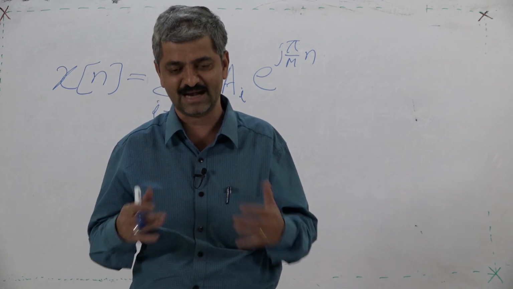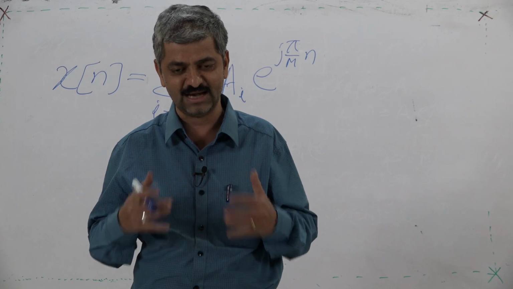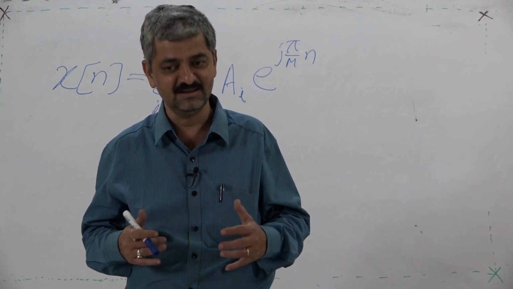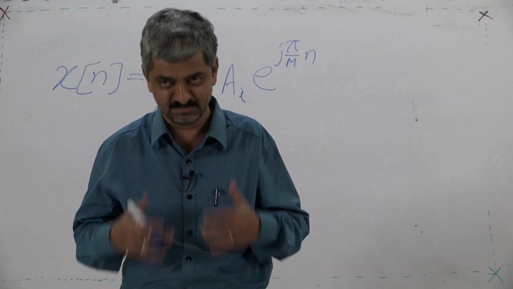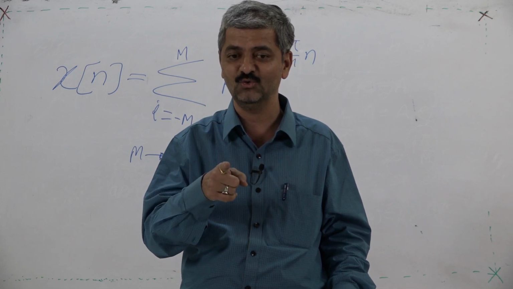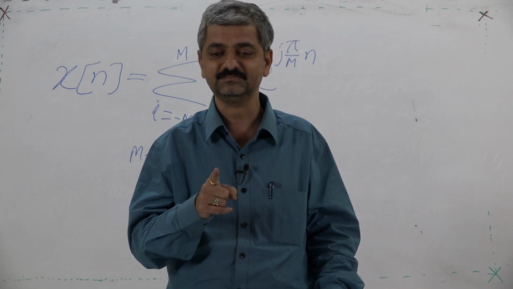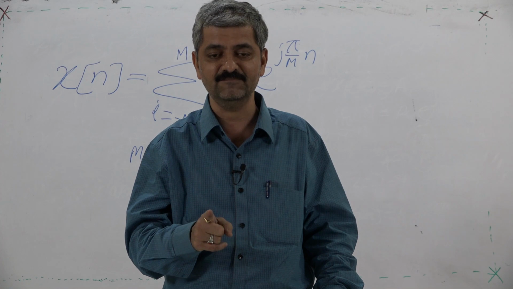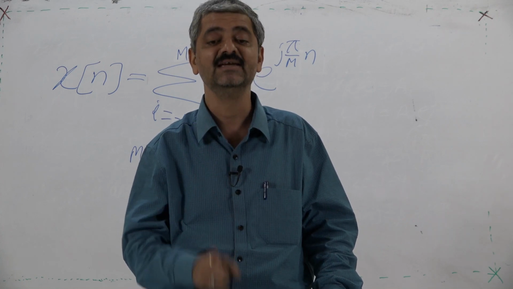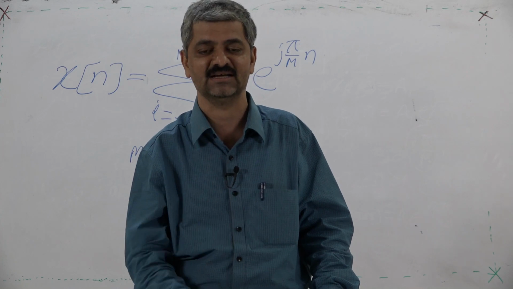How you tried to play with me, you tried to shut my mouth so that I am unable to answer, but I also happen to be smarter. What I say? Yes, the sequence given by you is a weighted sum of multiple subsequences, but how many? Infinite subsequences.